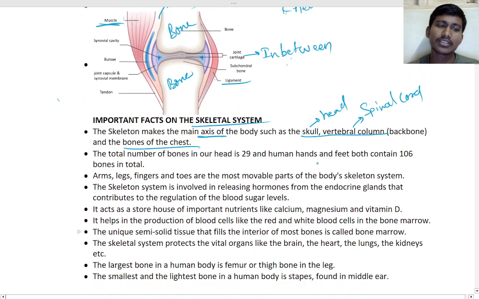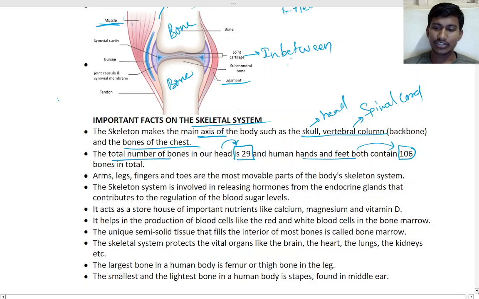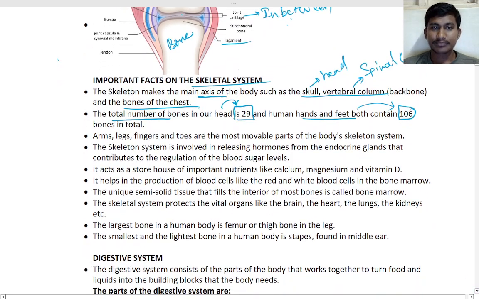Then the total number of bones in our head is how much? In the head we have 29 bones. And human hands and feet contain how many bones? One hundred and six bones, okay? Good. You may have seen these fingers, right?